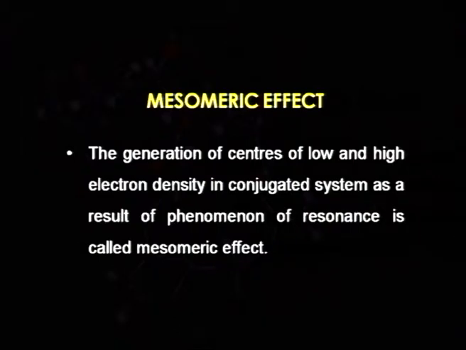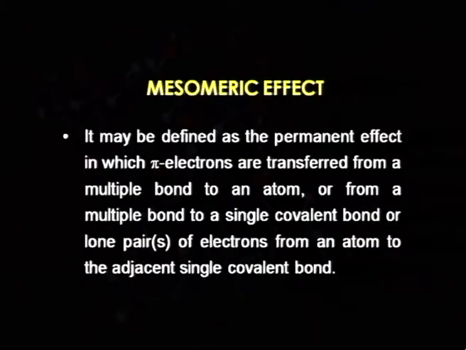The generation of centers of low and high electron density in a conjugated system as a result of the phenomenon of resonance is called the mesomeric effect. So, the mesomeric effect is nothing but an extension or application of resonance.